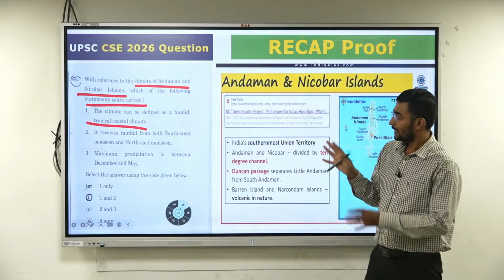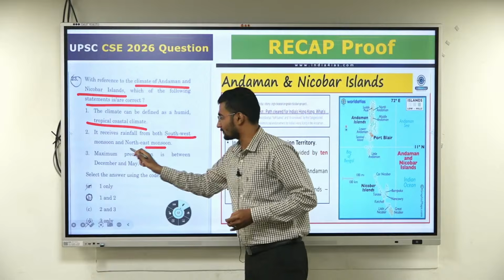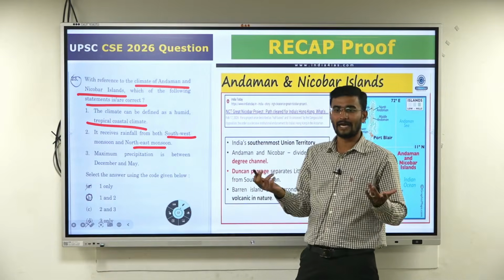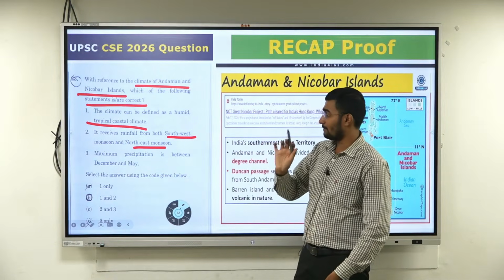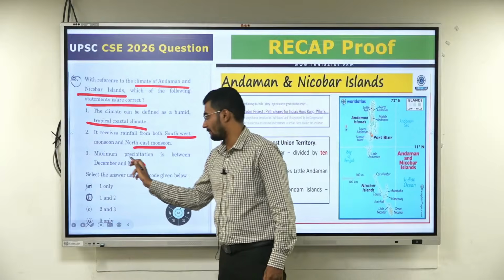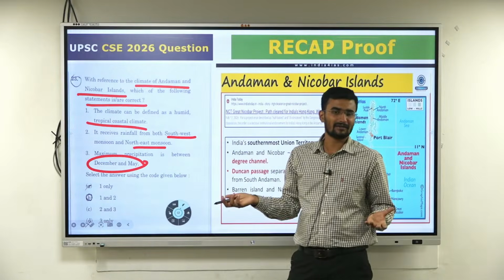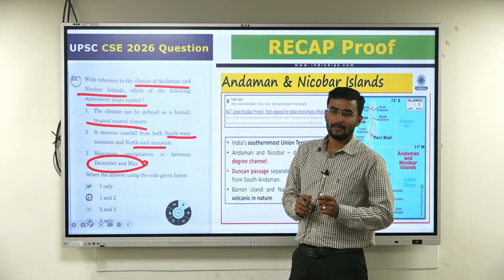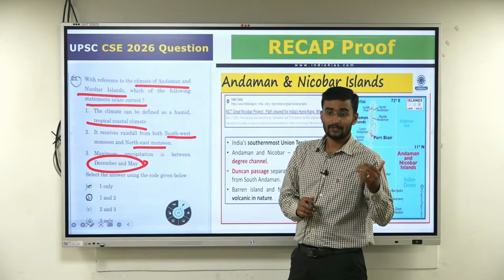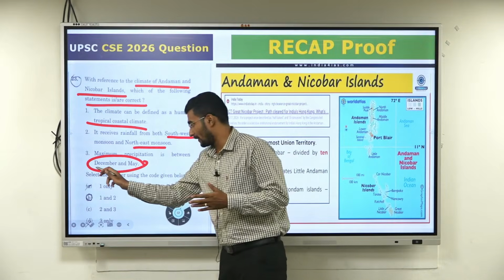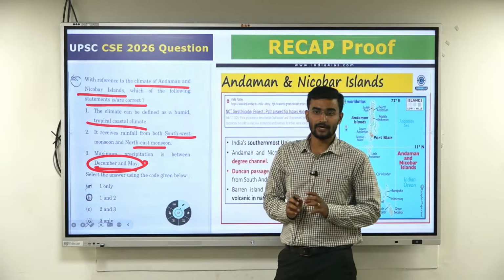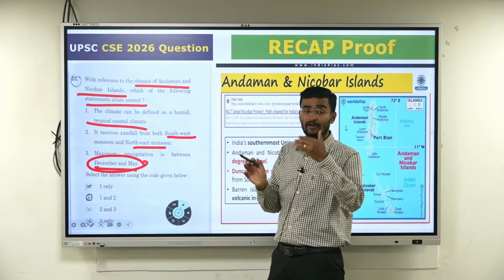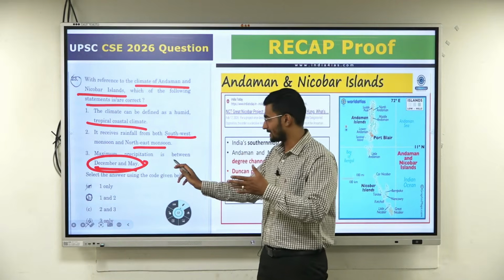Again, observe this. The rainfall is received from both the southwestern as well as the northeastern monsoon, because it is an island. But the third one, observe: maximum precipitation is between December and May. See, December to May is winter, not when rain happens. When does it rain? It is from June to December that it will have maximum rainfall. It's not December to May.